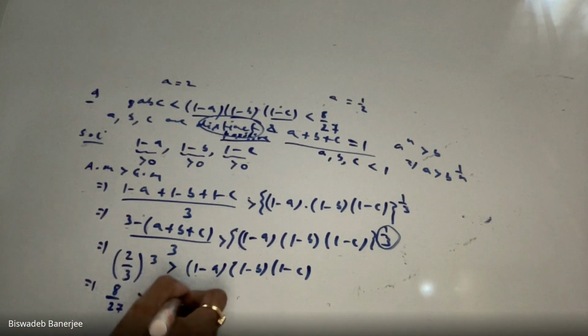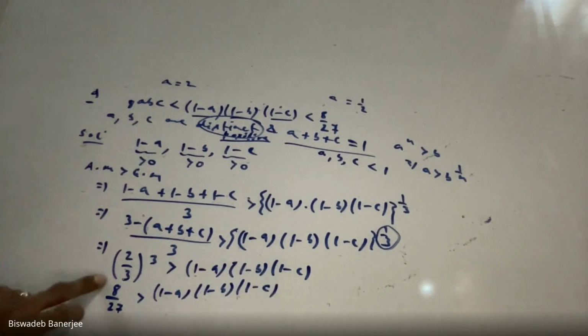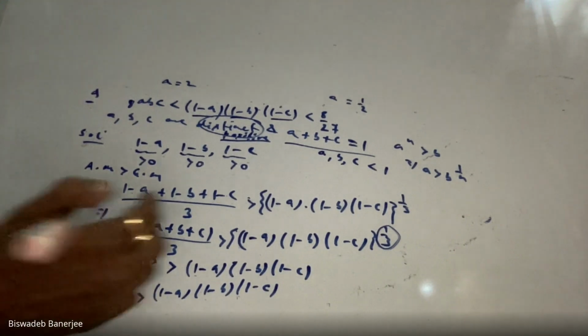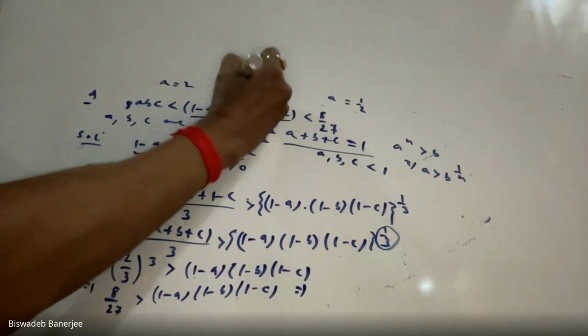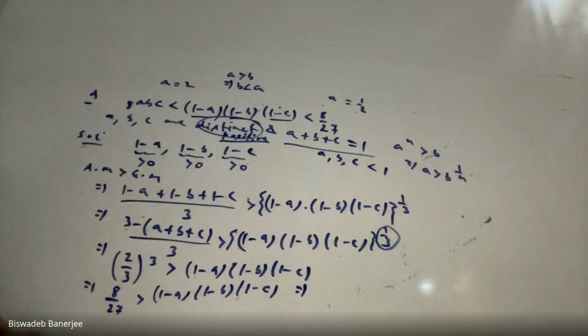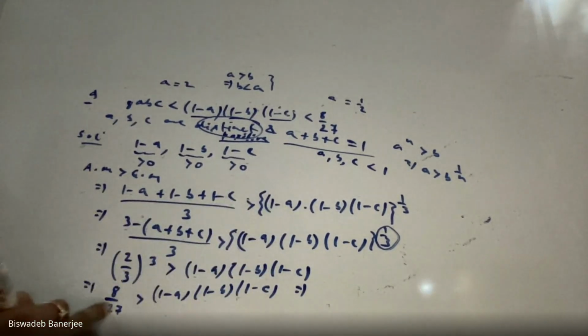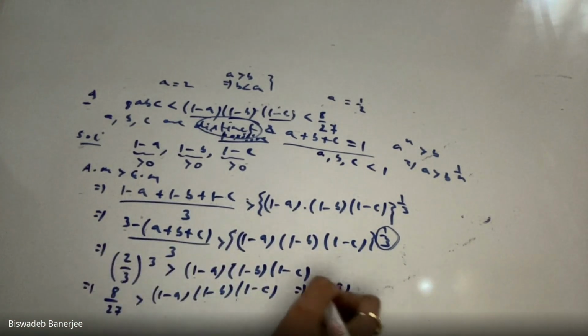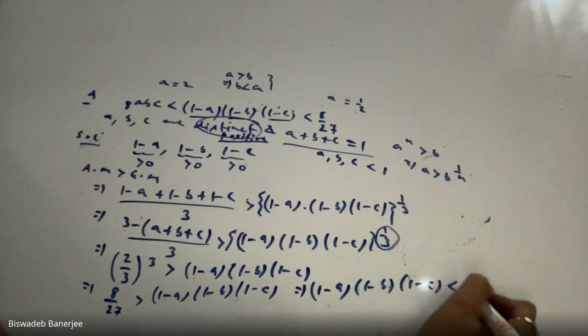This is greater than this. So in the first part, we are getting 8 by 27 greater than this. It means, basically, a greater than b implies b is less than a. Obviously, if a is greater than b, we can write b is less than a. So 8 by 27 greater than this implies this value is less than 8 by 27.